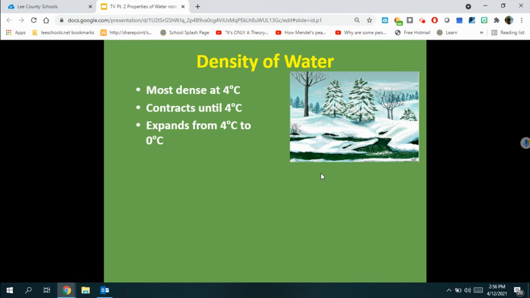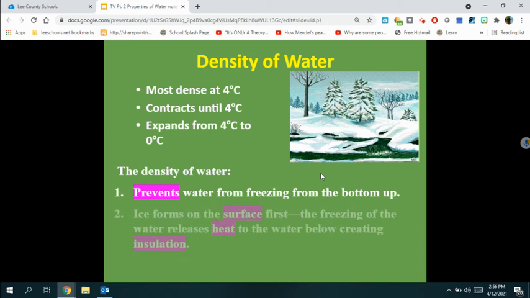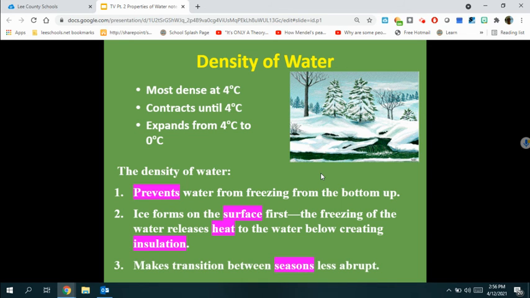Density of water. Water is most dense at 4 degrees Celsius. It contracts until 4 degrees Celsius and expands from 4 degrees Celsius down to 0 degrees Celsius. The density of water prevents water from freezing from the bottom up. Ice forms on the surface first. The freezing of water releases heat to the water below, creating insulation, and it makes transitions between seasons less abrupt.